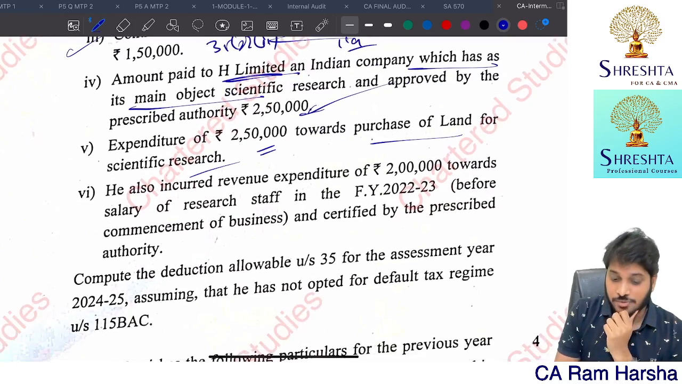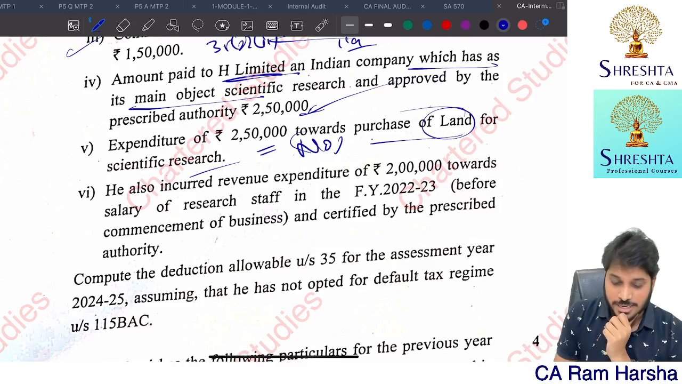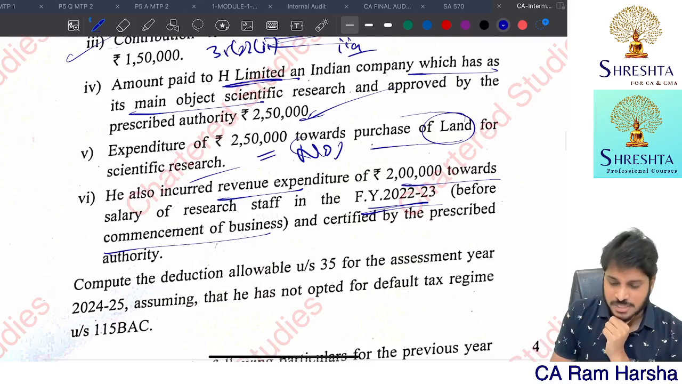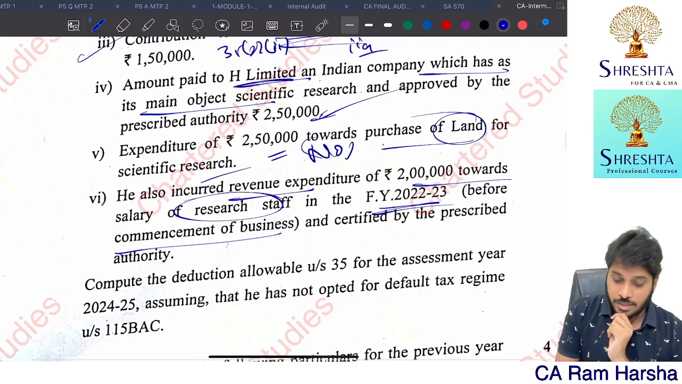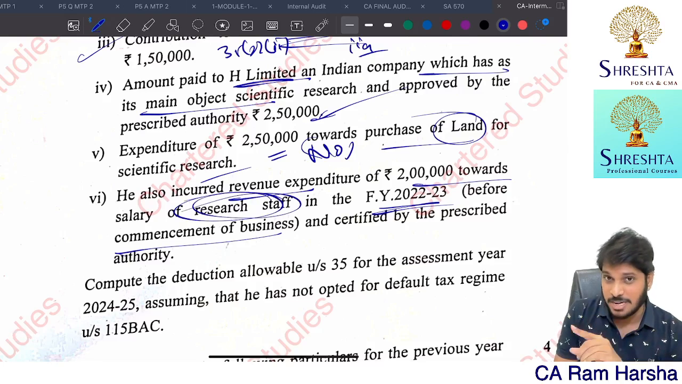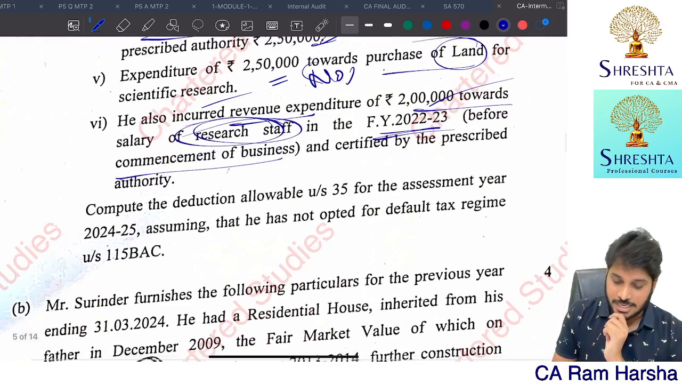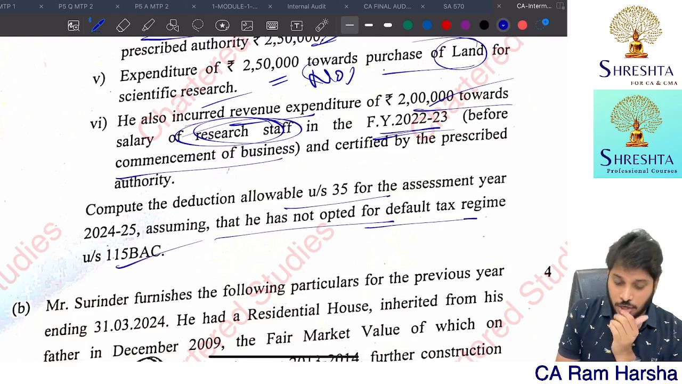2,50,000 towards purchase of land, no deduction. For land there is no deduction. Revenue expenditure 2 lakhs before commencement of business, eligible for deduction in the year of commencement of business. That too it is for staff purpose, salary purpose and material purpose only you can claim. So it is eligible for deduction. Compute deduction, assuming he has not opted for 115 BSc.